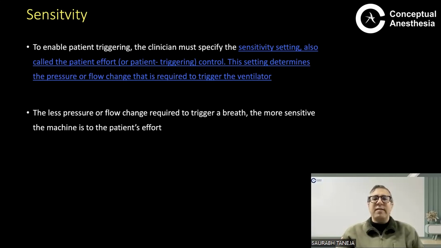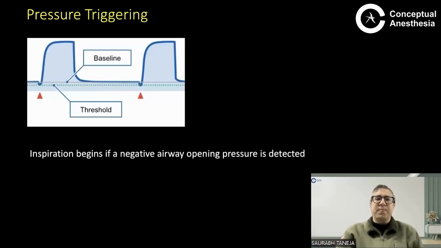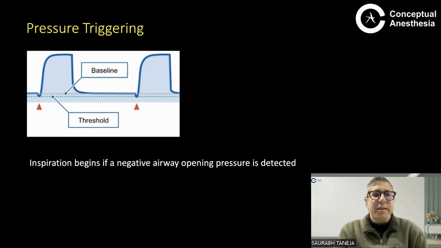This is called sensitivity, the effort the patient has to make to trigger a breath. The less pressure or flow change required to trigger a breath, the more sensitive the mechanism is to the patient's effort. If the patient has to make less effort, that means the triggering mechanism is more sensitive. More sensitive, less effort.